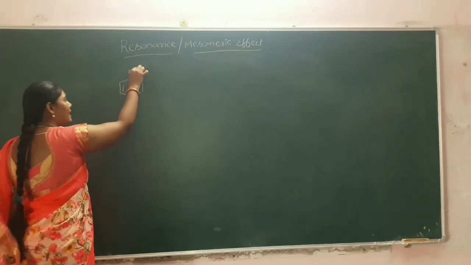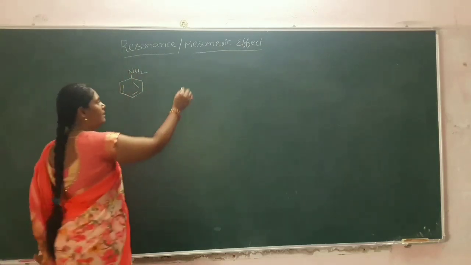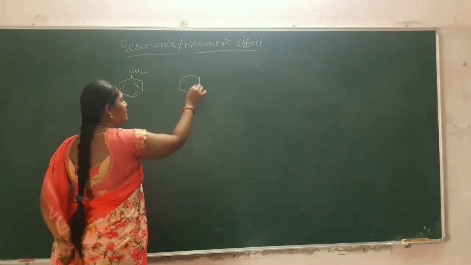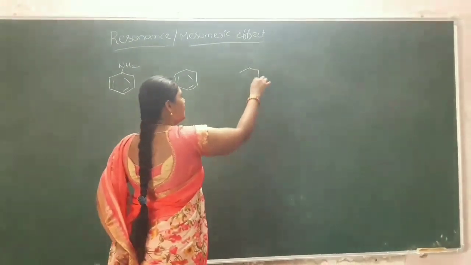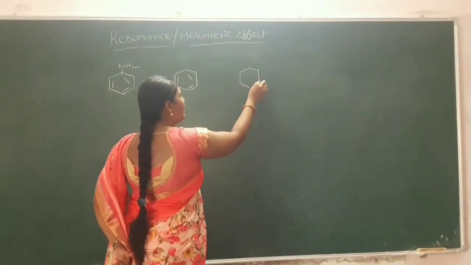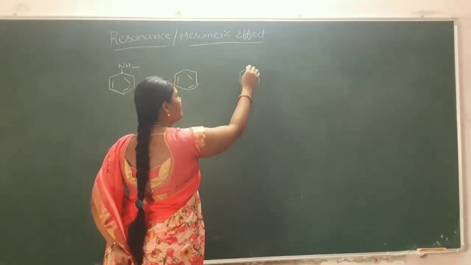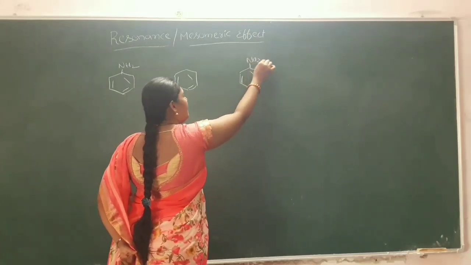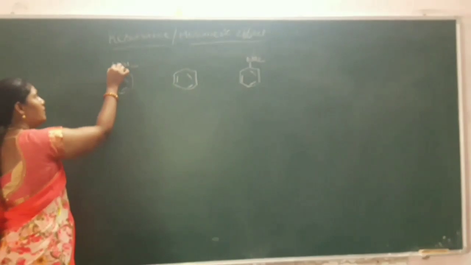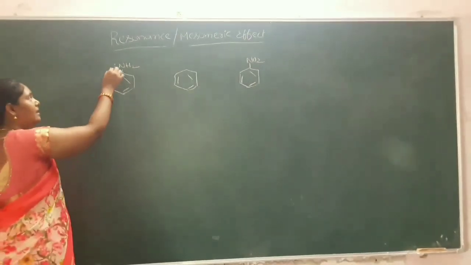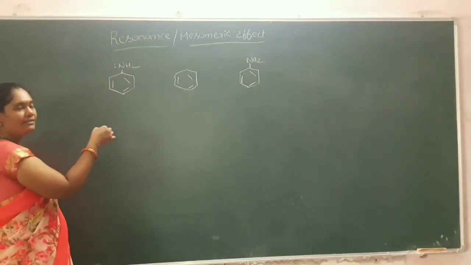So this is an aniline structure, and you know the structure is benzene, and we will take another structure, nitrobenzene. We know that the amino group contains one lone pair of electrons. Here the electron transfer will take place.